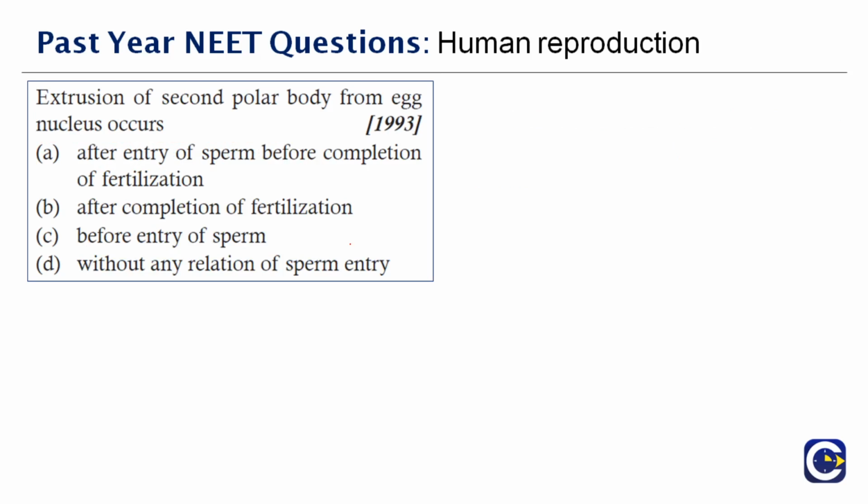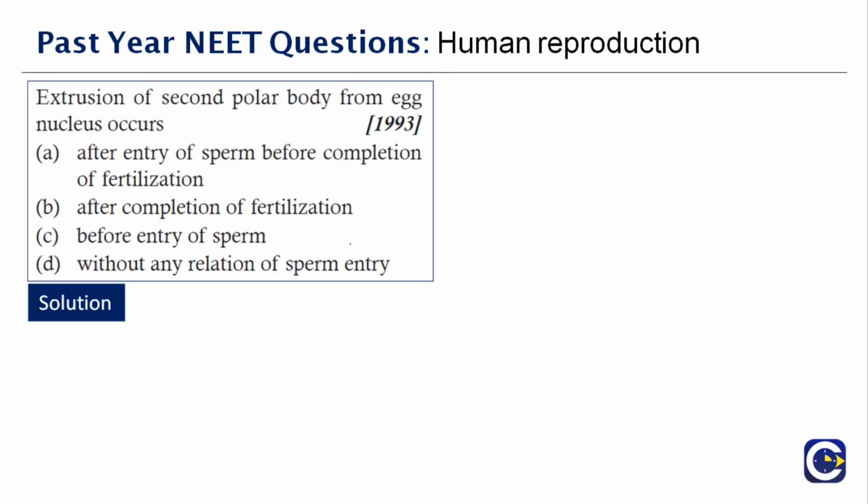Next question here. Extrusion of the second polar body from the egg nucleus occurs in dash, and this question was asked in the year 1993. So what can you tell here? Whether it is before entry or after entry. What is a polar body? First of all, we have to analyze that, and only then will we move to the answer.